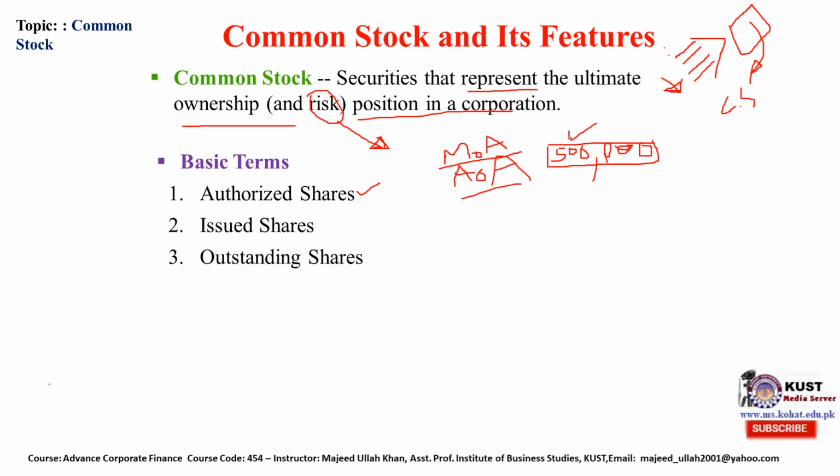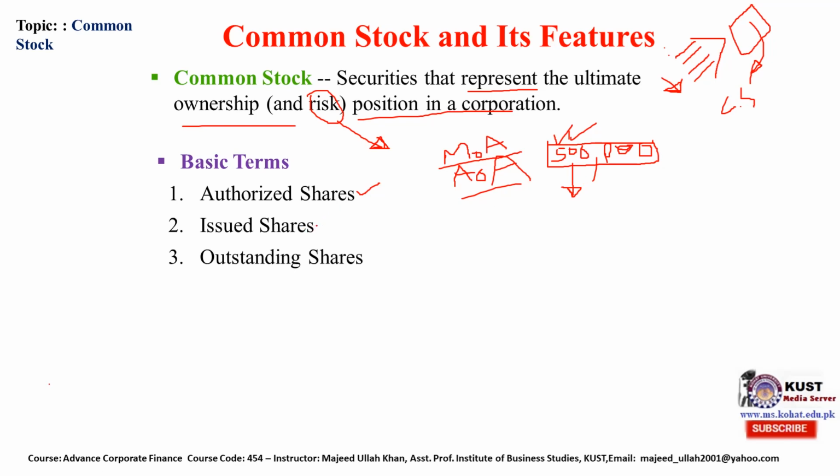If the company grows so rapidly, there is a need to increase this authorized shareholding. The company may change it through a resolution of the board of directors, and that will be approved by the shareholders. So this is not the first and the final figure, but it can be changed with the help of shareholder approval. This is authorized, how much share the company can issue.